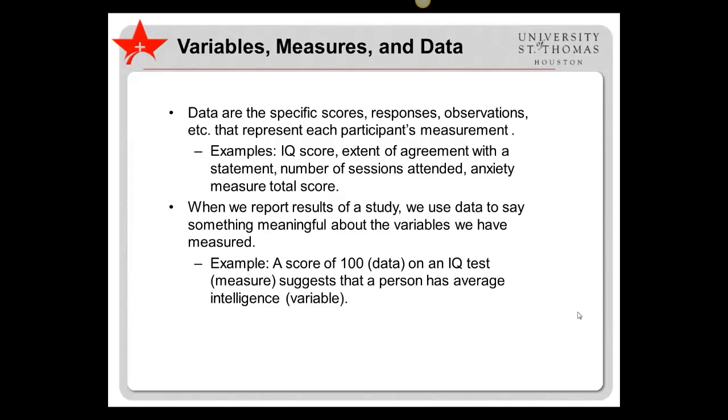When we report results of a study, we use data to say something meaningful about the variables we have measured. For example, a score of 100, data, on an IQ test, measure, suggests that a person has average intelligence, variable.